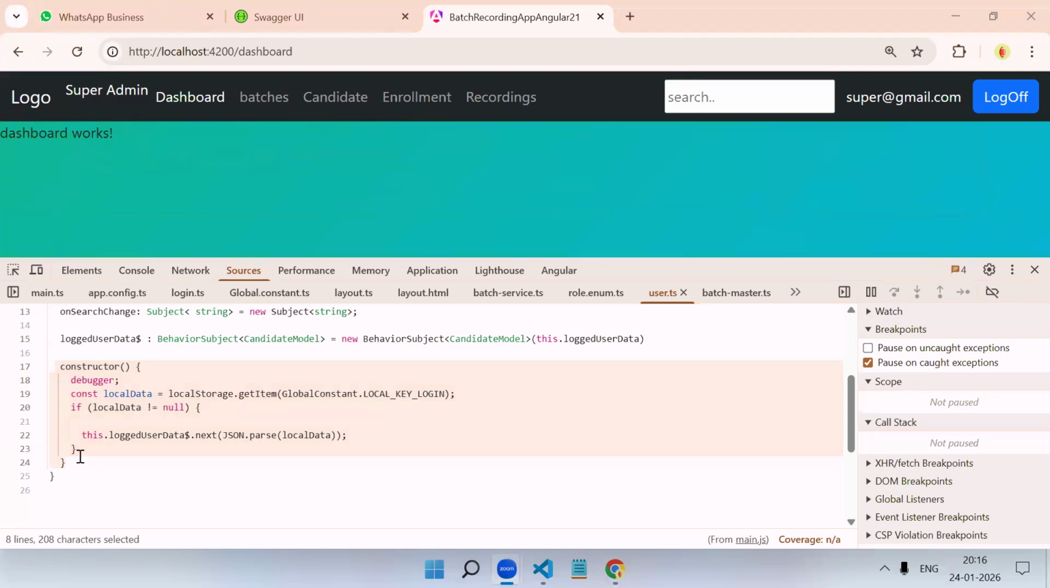Understood the problem? This code is not executing again. That's why in the behavior subject you have the old data only. It's nothing about your unsubscribe, because you are not updating the data. Your service is not getting executed again. Why? Due to the browser cache? No, nothing to do with the browser caching.